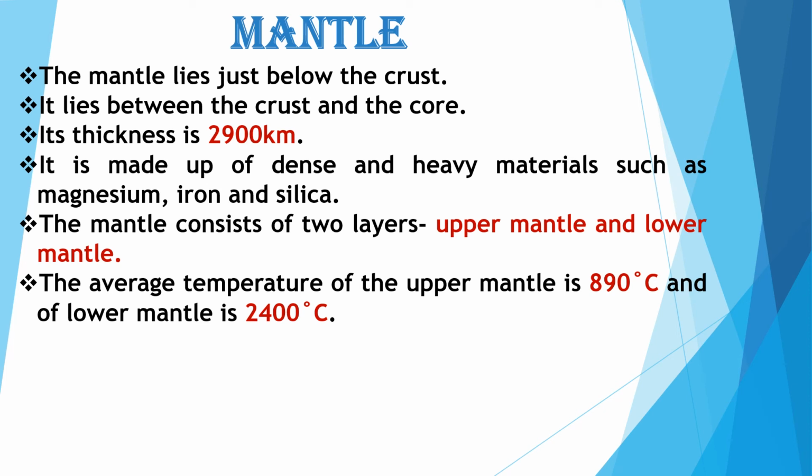The upper part is connected with the crust, so the temperature is lesser. The lower mantle is connected with the core, so the temperature is very high. Magma is found in this particular layer.